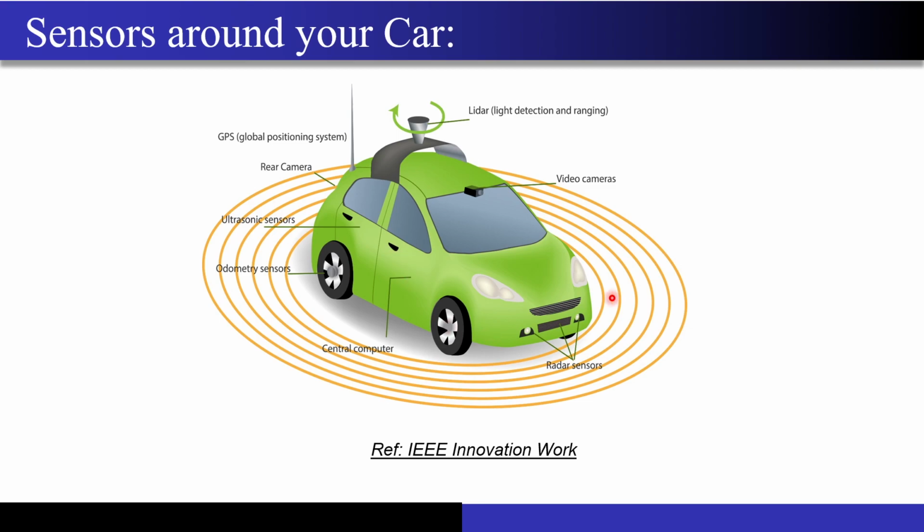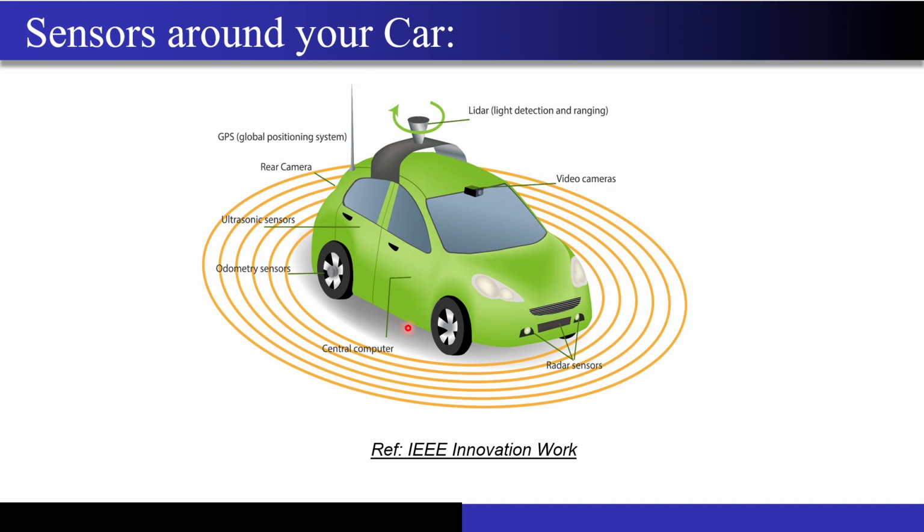Your car, let's say, is driving at 100 kilometers per hour, and some dog or something comes up very quickly. Your car has to do the operation very quickly. It cannot take time for processing. So you need a lot of computing power present in your car, but it should not be so much that it will drain your battery immediately. So these are certain trade-offs that you have to play.